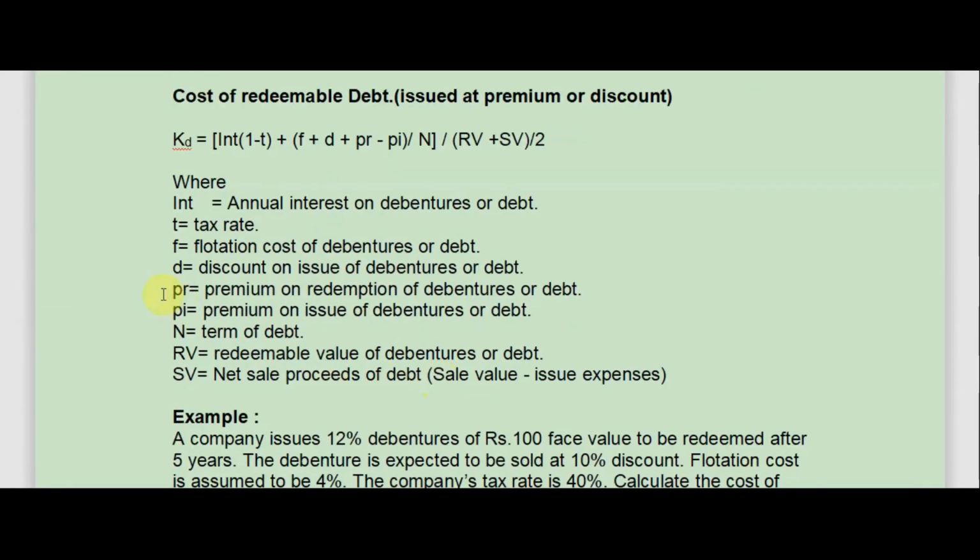if we are to calculate cost of redeemable debt which is issued at a premium or discount, we use this formula.